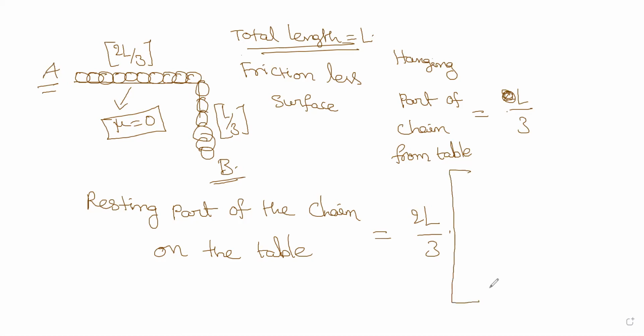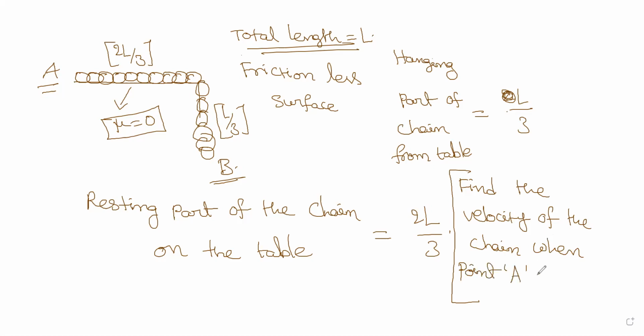Now we'll write the question here. We have some space here. Find the velocity of the chain when point A slips off the table.